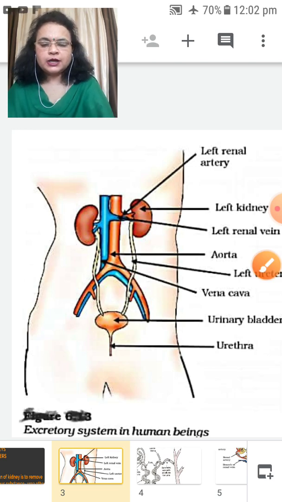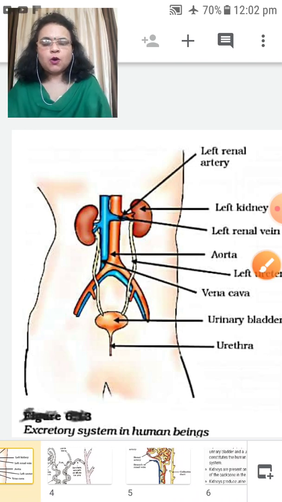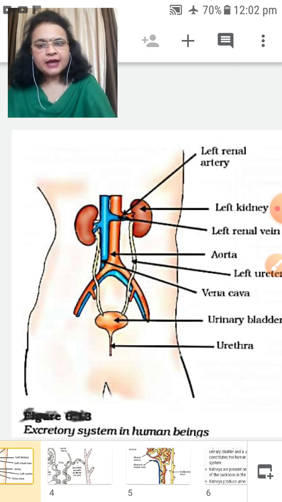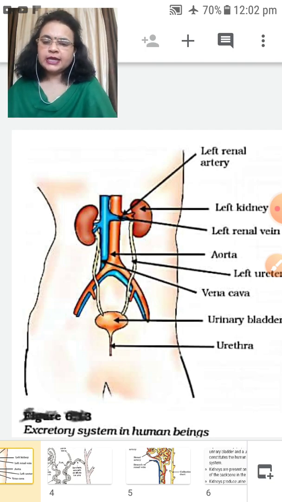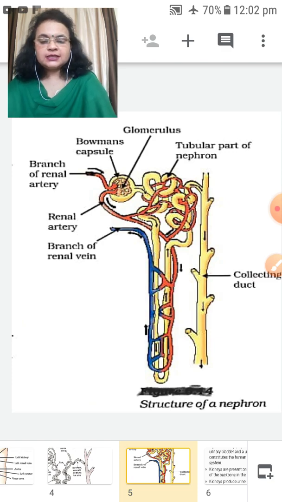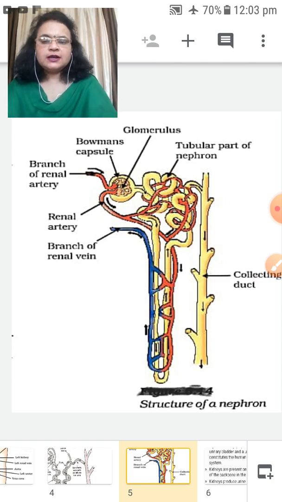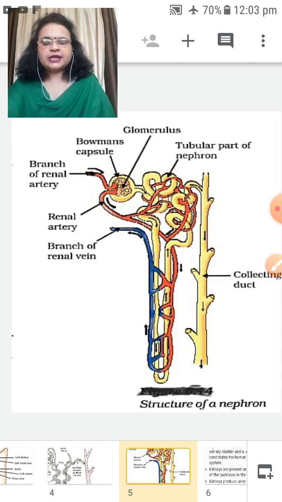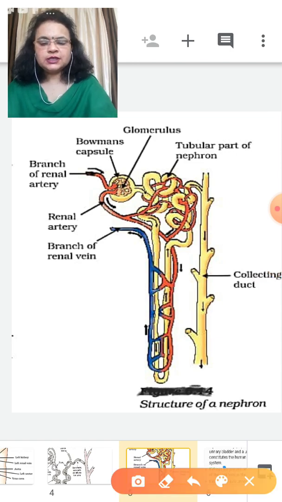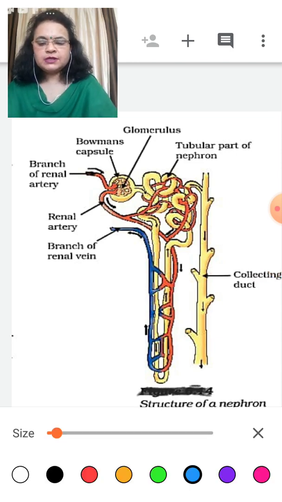So you have all understood now the function of the excretory system in human beings, and it is the same in animals also. Now let us see the structure of the nephron, which is in your NCERT book. This structure again explains everything with the structure and function. This is just a revision for you.